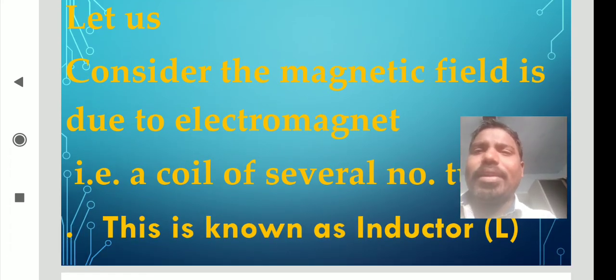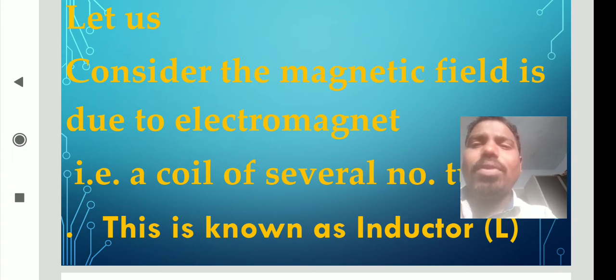Let us consider the magnetic field is due to an electromagnet. That means here a coil of several turns of wire winding. A coil of several turns is known as an inductor.